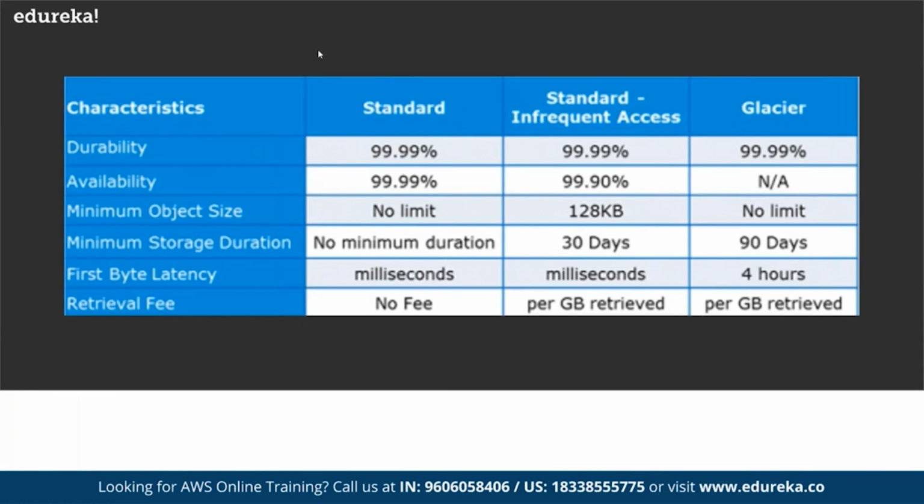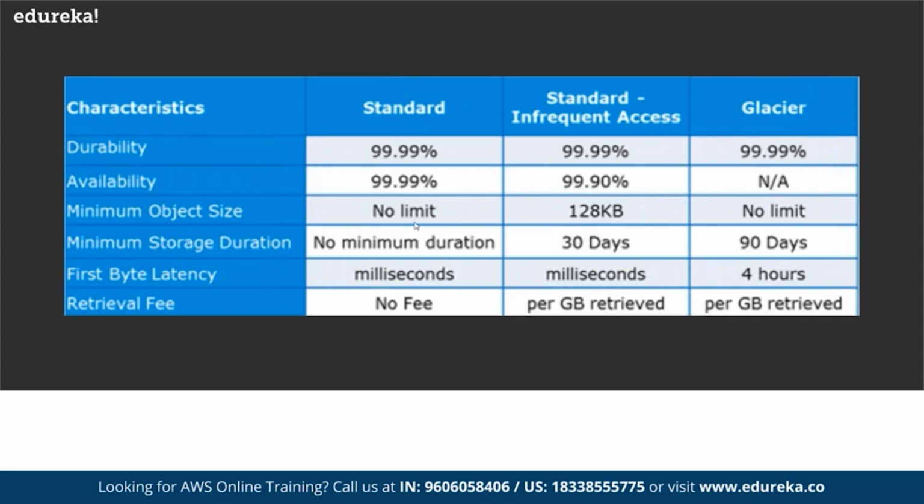And as we have seen here, now the durability, each and every service is highly durable, but in terms of availability, here it is available 99.99% of time. Here infrequent access is available 99.9% of time, and Glacier is not available because here we have to manually request the retrieval of data. That's why it is not available, right?